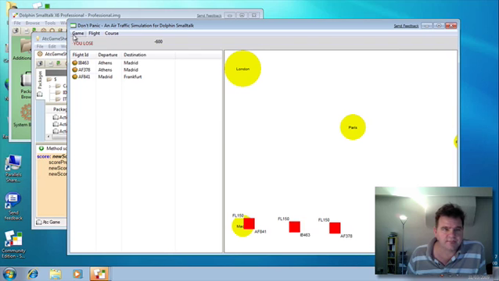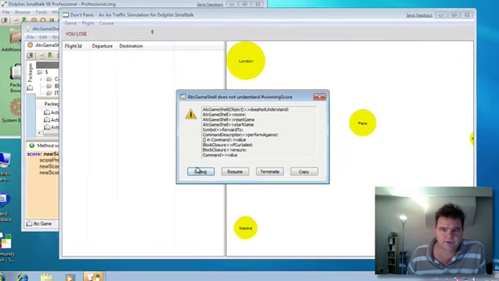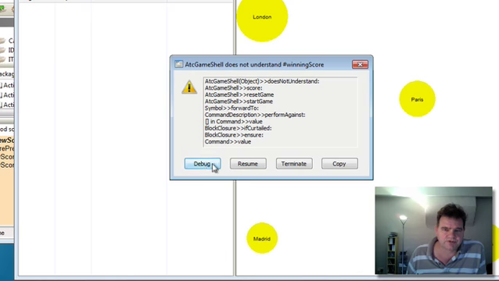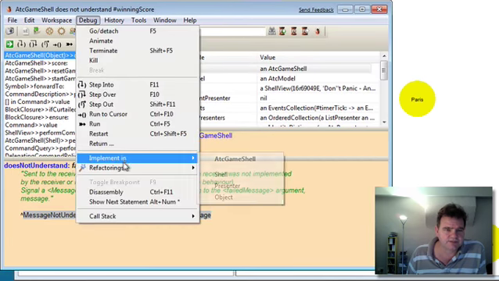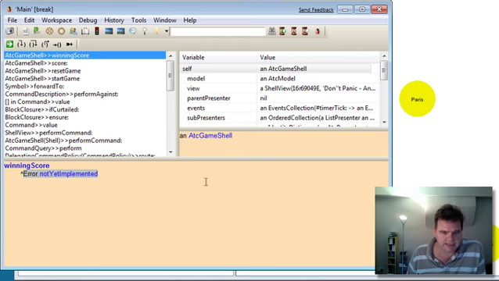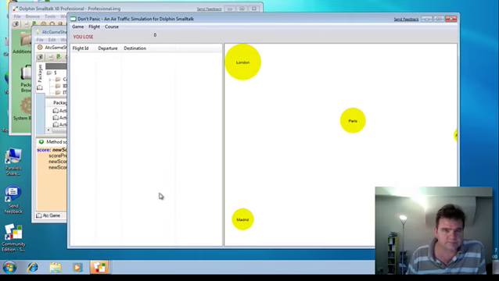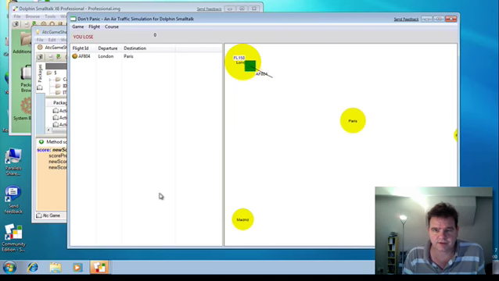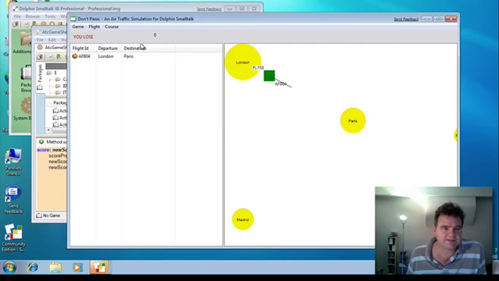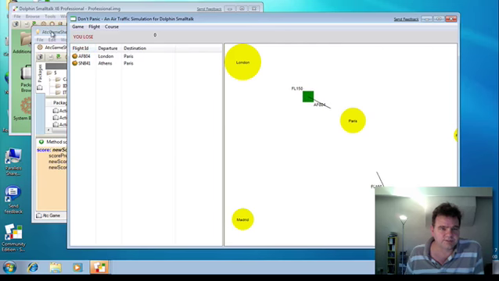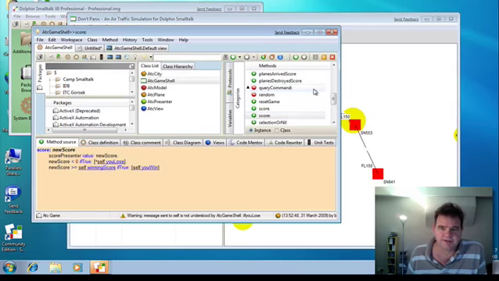Okay, if we set this game running again, ATC game shell does not understand winning score. We haven't implemented that method yet, so let's do that. And let's say 2000 is the winning score, and let's let that run. And we should see the planes being released every 5 seconds once again. There we go. Now I don't want to wait until we actually get to the winning score because it will take too long. So I'm going to implement the you win method directly while it's running in the background.